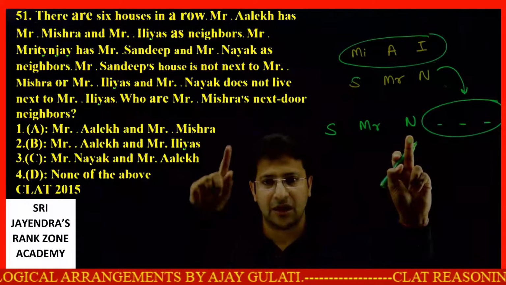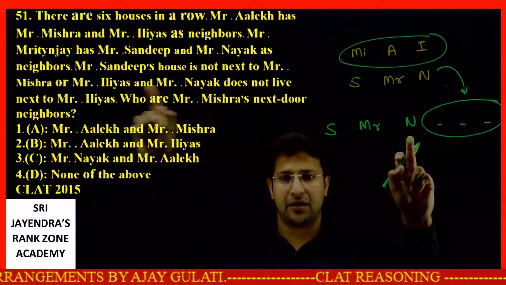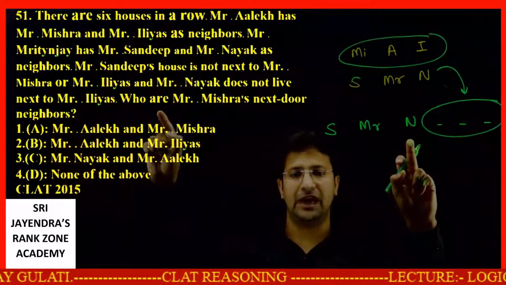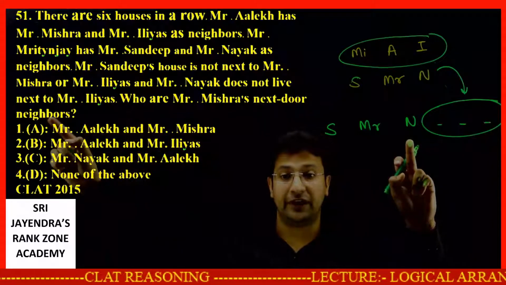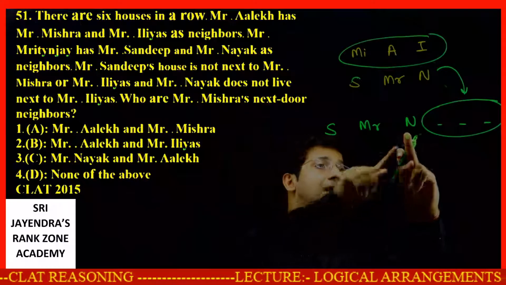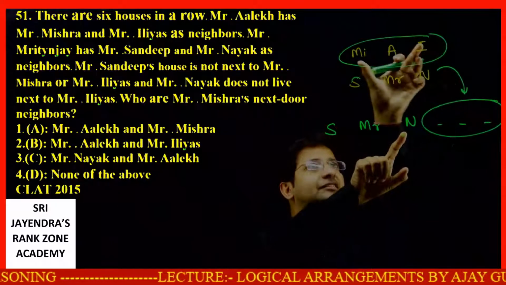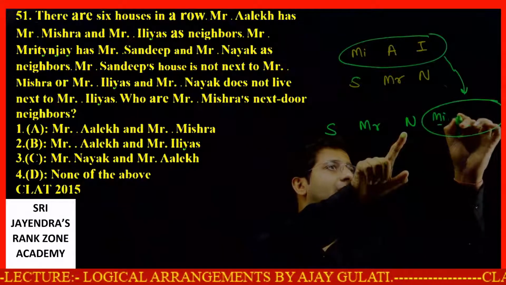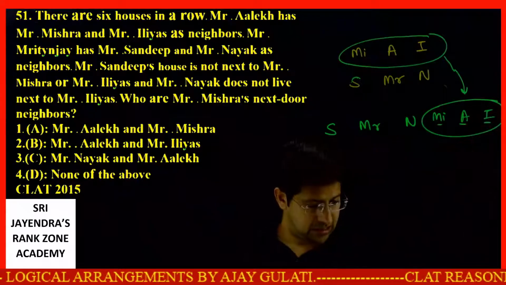Mr. Nayak does not live next to Mr. Ilyas. Nayak does not live next to Ilyas means this set will come as it is. Exactly as it means here MI, here A, here I.